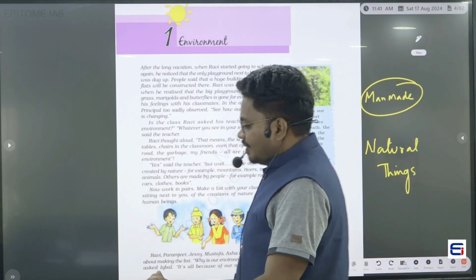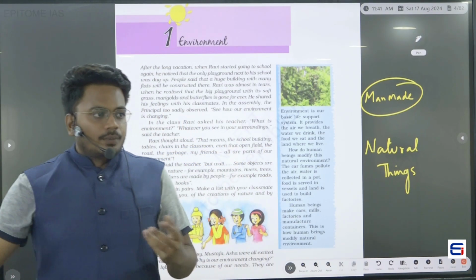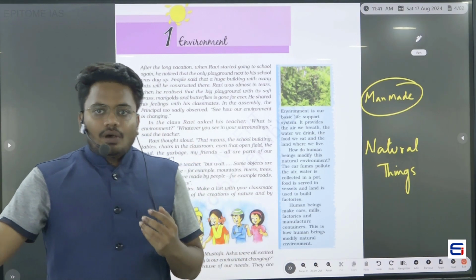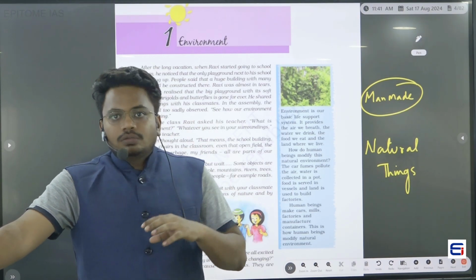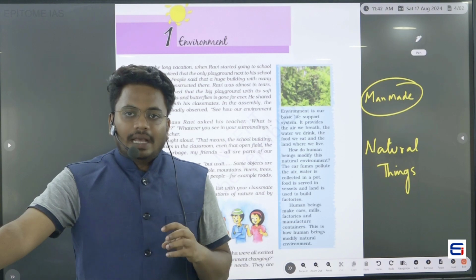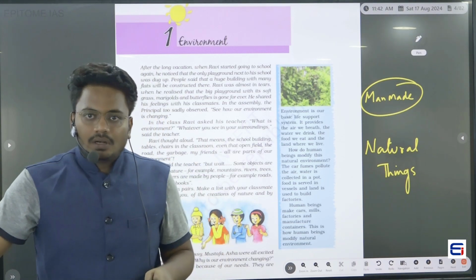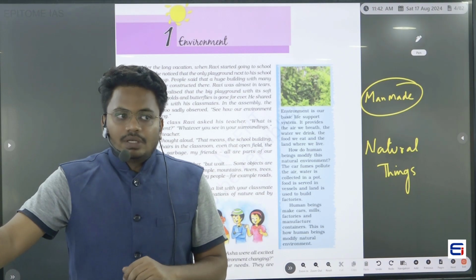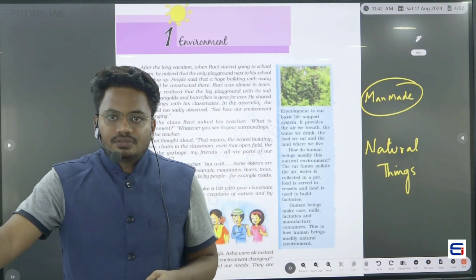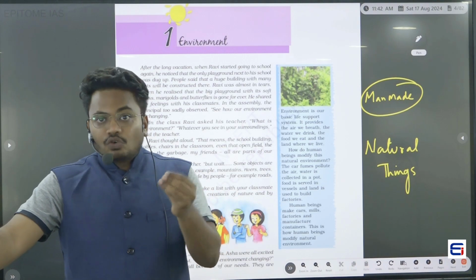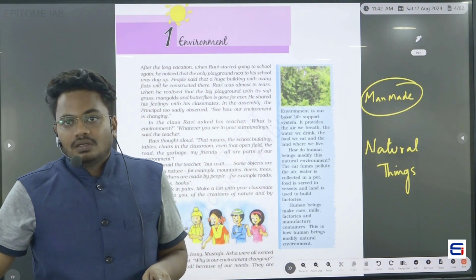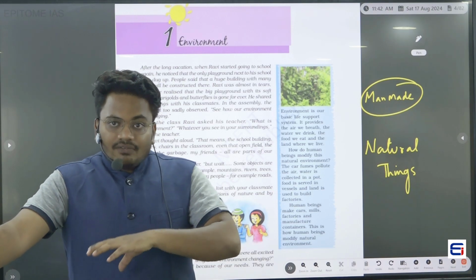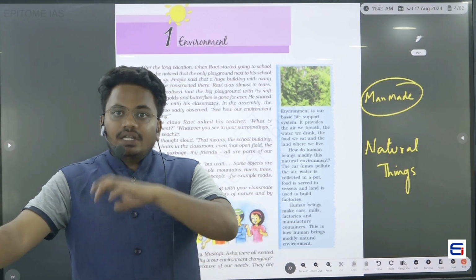So what are man-made things? Human beings have a tendency to restructure the environment as per the needs of people. For suppose, in olden days we were not having any buildings, any roads, any sophisticated things. But nowadays, using technology, we are converting our surroundings